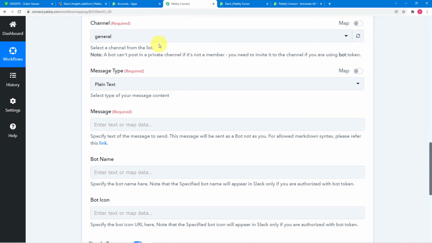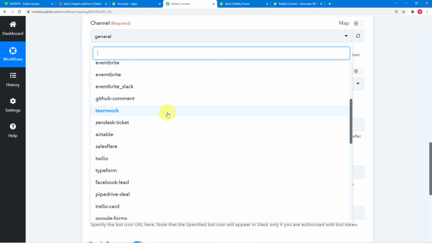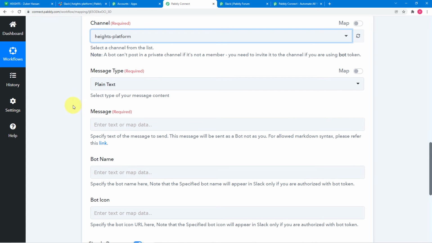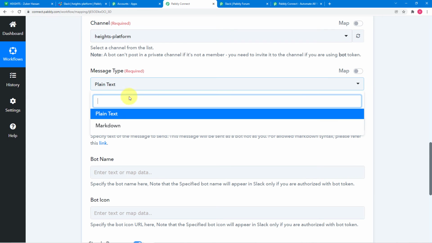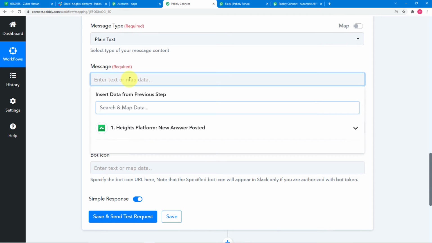Okay. So in the channel field, you will find all the channels you have in Slack. And here I'm going to find my channel, which is this Heights platform. Okay. And in the message type I'm selecting plain text only. And here in the message field you can write the message that you want to send to Slack. Okay, so let me type the message here.